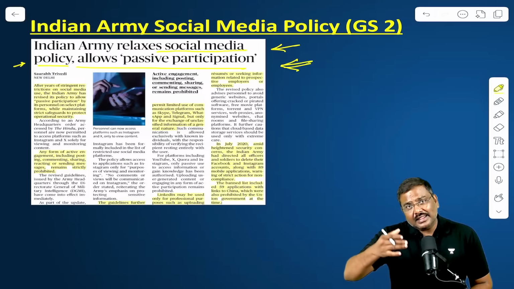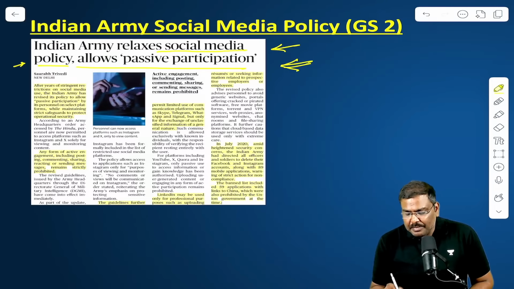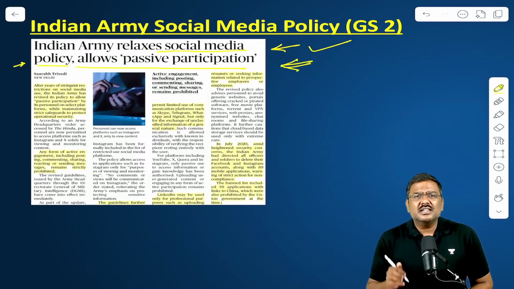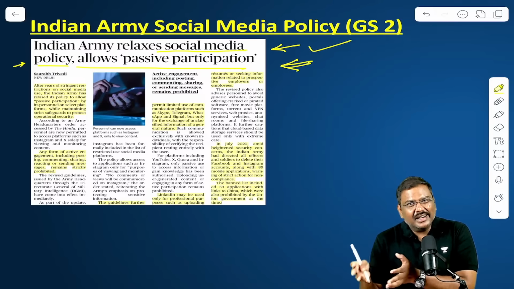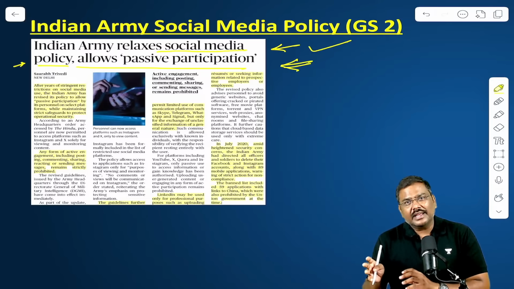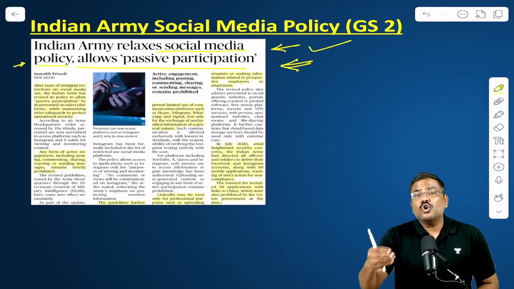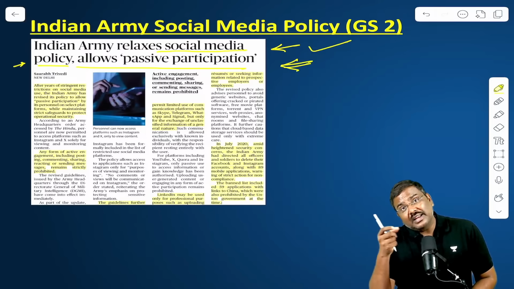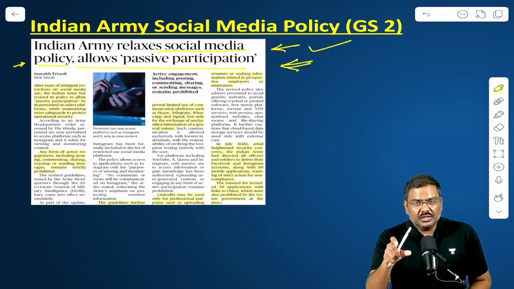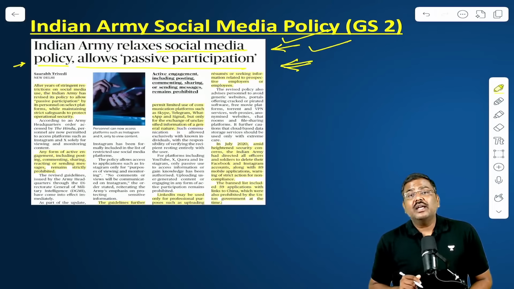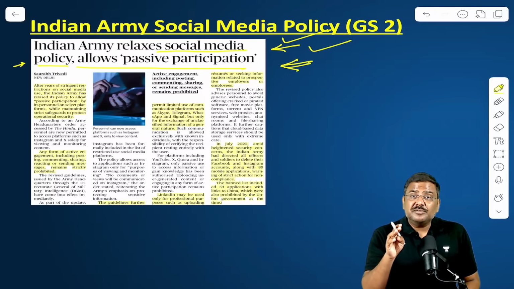In fact, in the case of another social media app, LinkedIn, the army says that you can upload documents, because LinkedIn is generally used for contacts, generating contracts, applying for jobs, etc. So for that particular purpose, LinkedIn can be used. In this way, the social media policy to a certain extent has been relaxed.